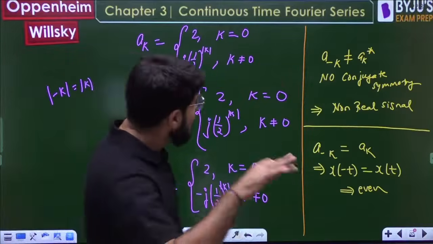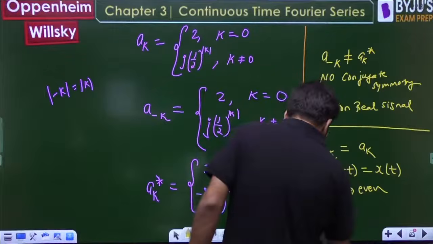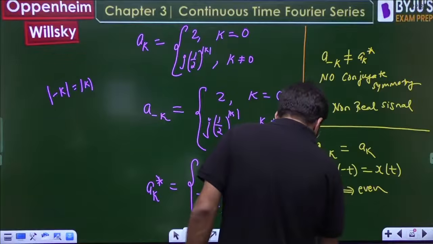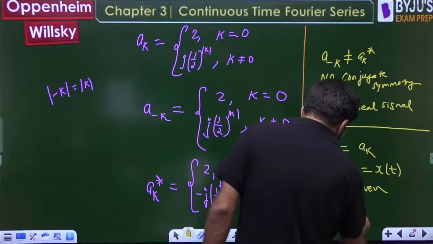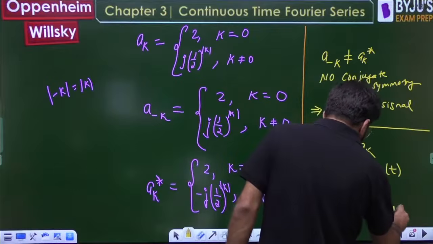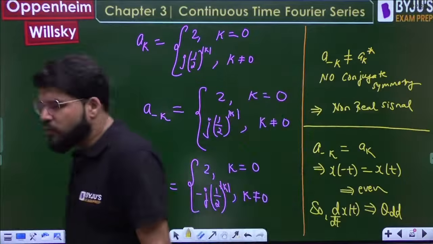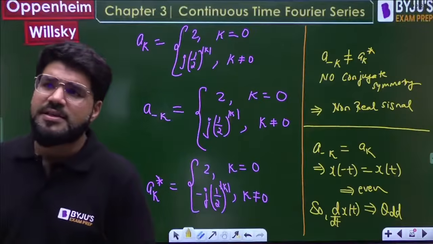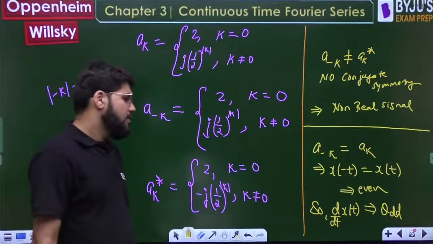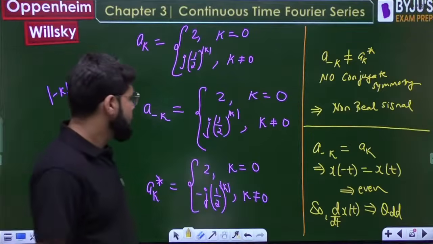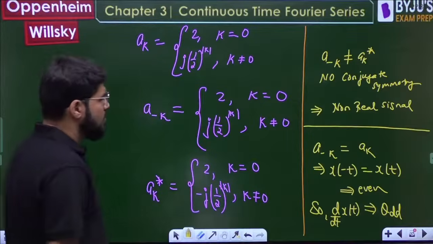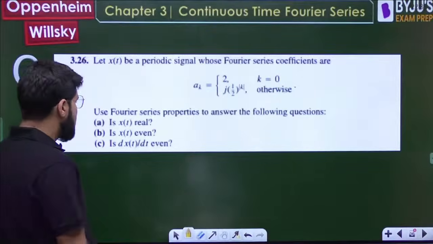Now, if a signal is even, we can also say this directly. What is the derivative of an even signal? We can apply the maths result. No need to go for the Fourier series coefficients of d by dt xt. That is odd.